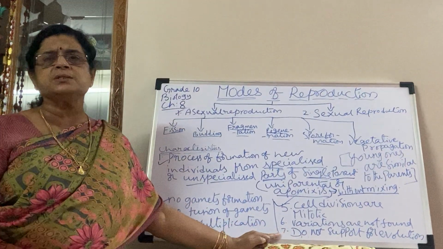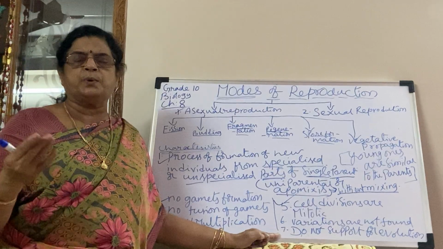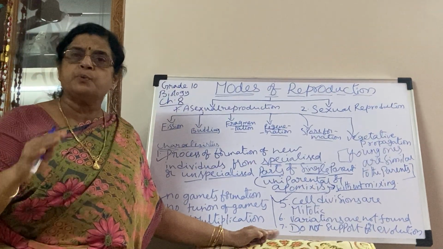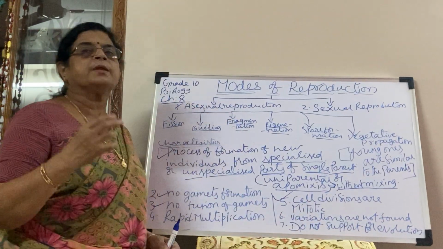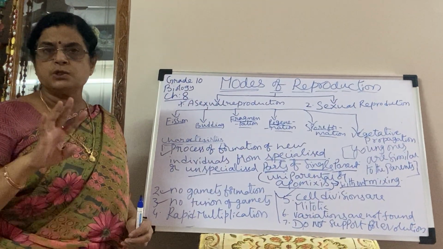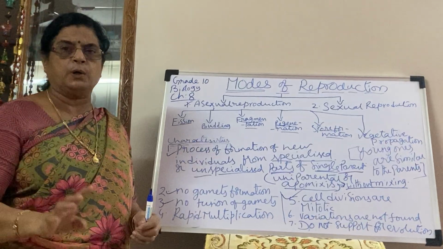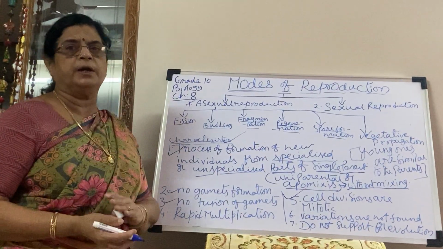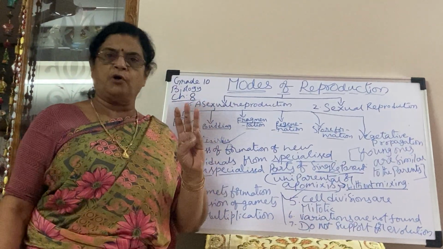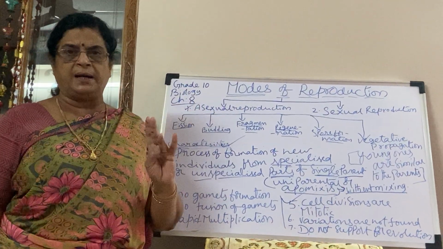And if variations are not there, new species are not formed. Then it does not support the evolution process. So the characteristic features of asexual reproduction are single parent involvement, or you can write uniparental.